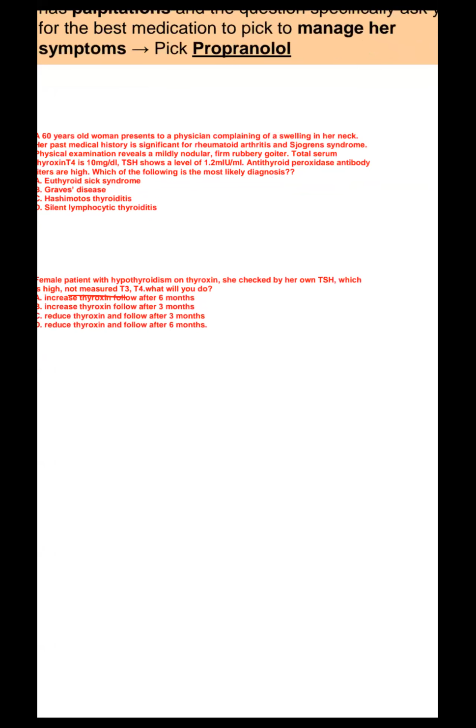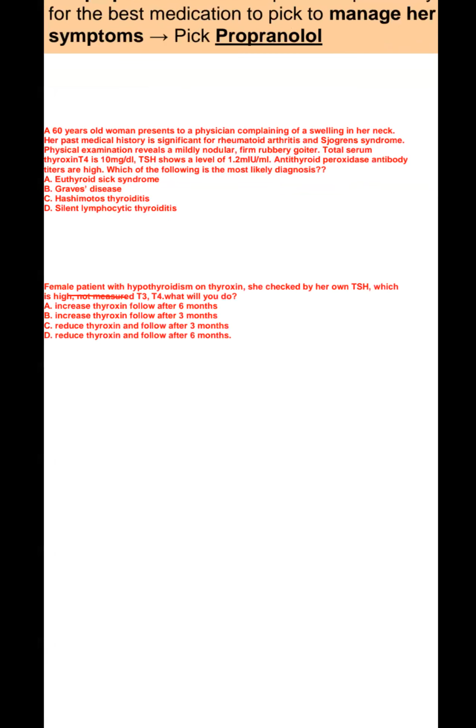Ma'am, question 5. A 60-year-old woman presented to the physician complaining of swelling in her neck. Her past medical history is significant for rheumatoid arthritis and Sjögren's syndrome. Physical examination reveals a medially nodular, firm, rubbery goiter. Total serum thyroxine T4 is 10 microgram per deciliter, and TSH shows a level of 1.2 milliunit per ml.